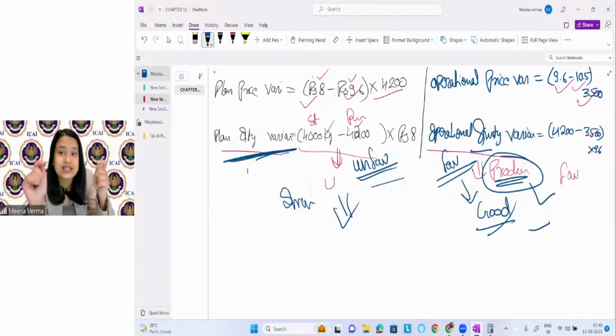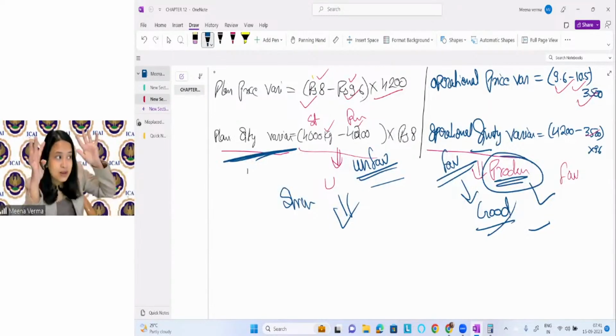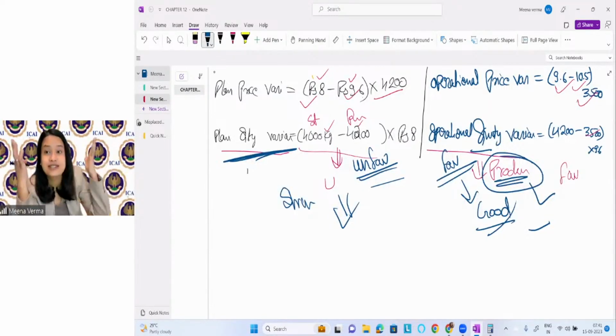The point is that this is beyond the control of the production manager. It's not within his control. Who is responsible for this? The strategic level manager. He should revise the budget now, because this is something happening externally, right? External environment. The production manager can control things internally.